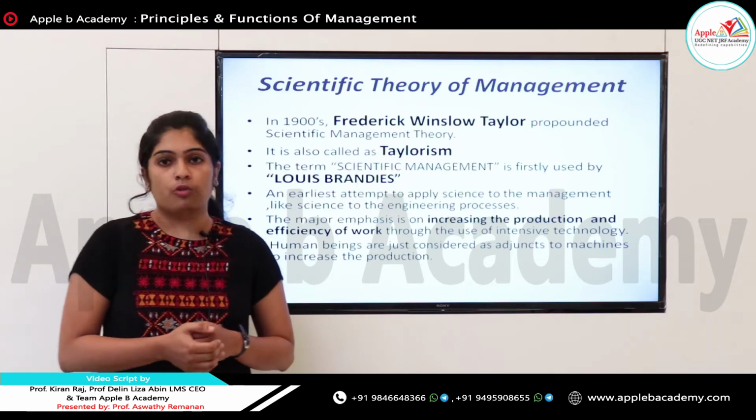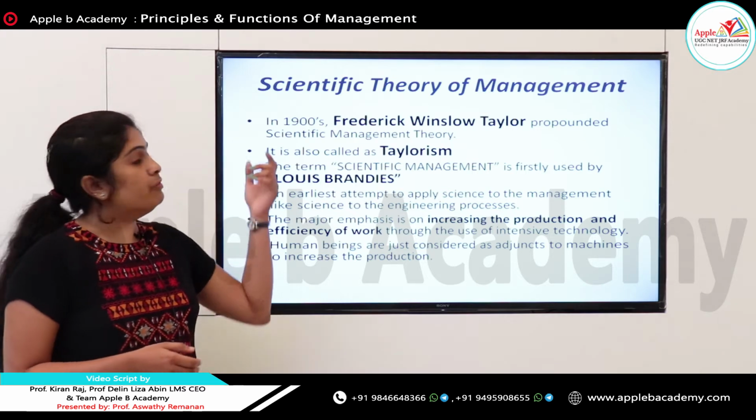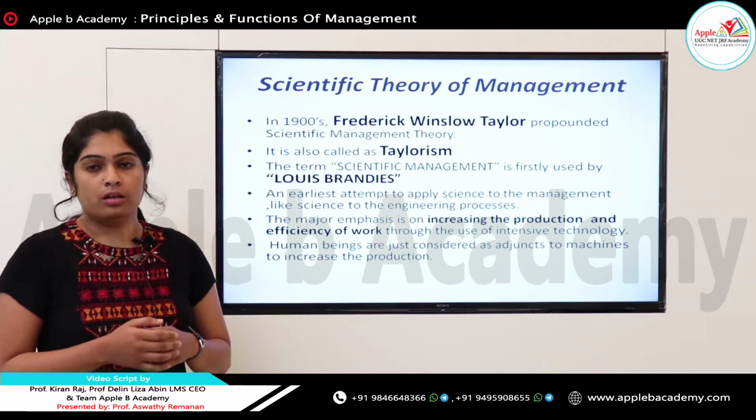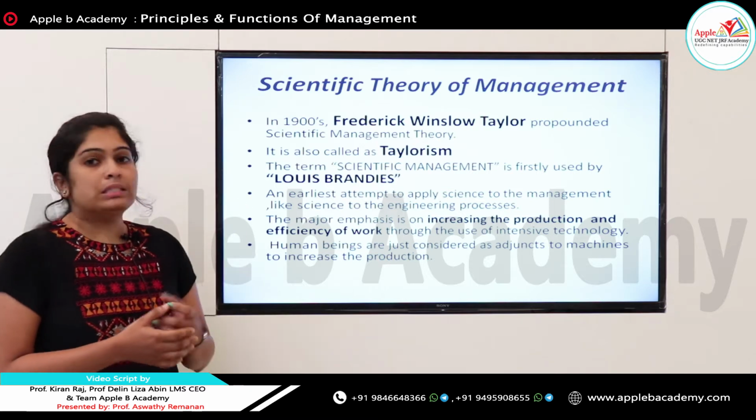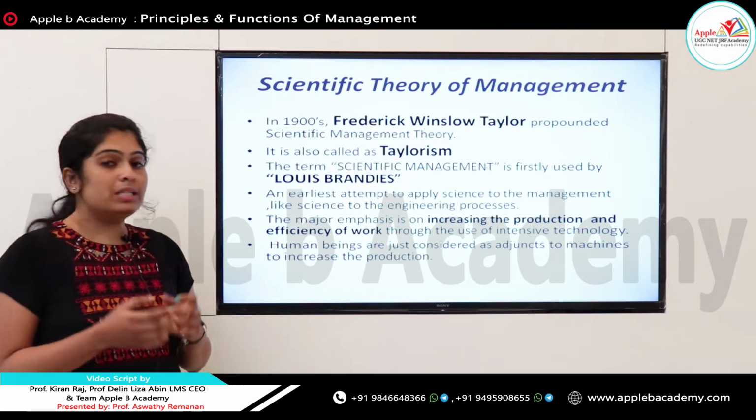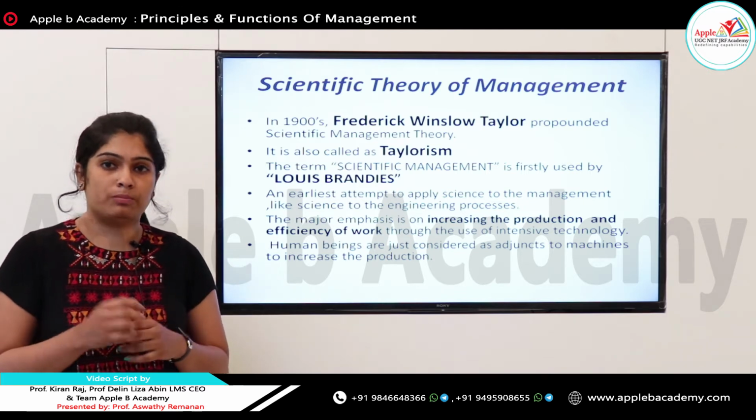HRM theories. First one is about scientific management theory, or rather the scientific theory of management. So in the 19th century, Frederick Winslow Taylor, F.W. Taylor, propounded the scientific management theory. Hence, it is also called Taylorism. The term scientific management was first introduced by Louis Brandeis.